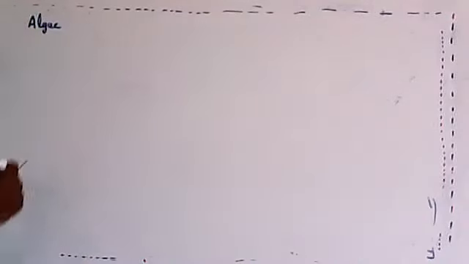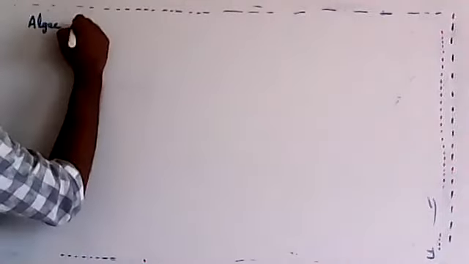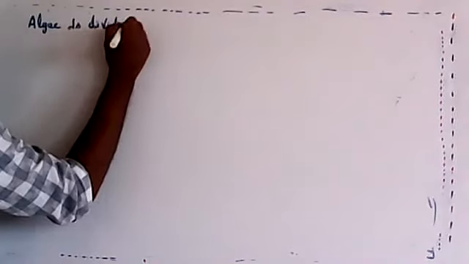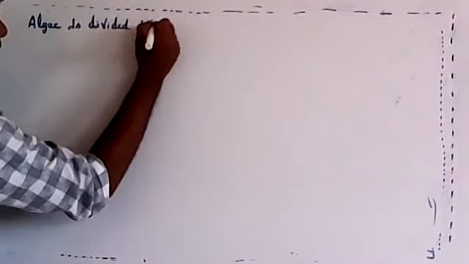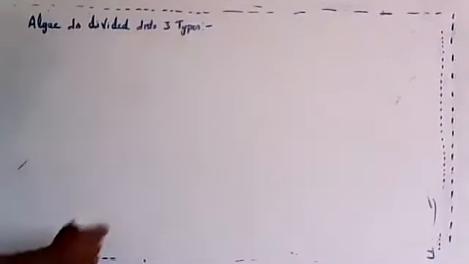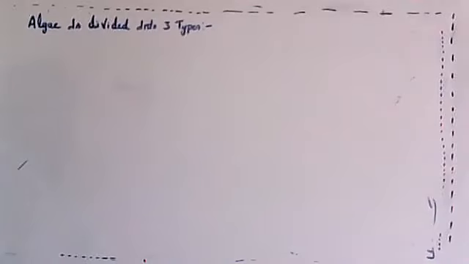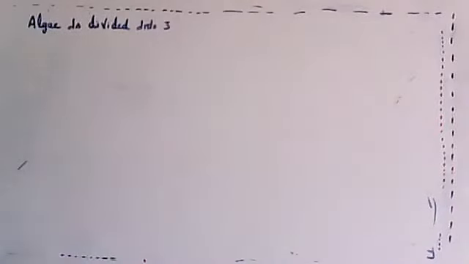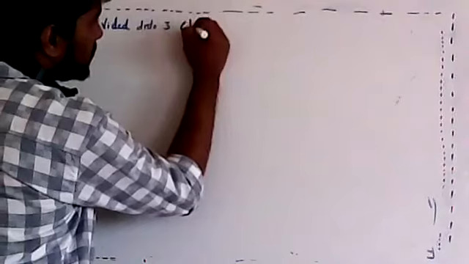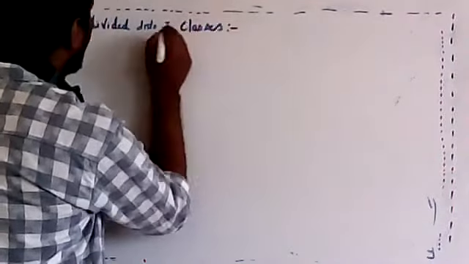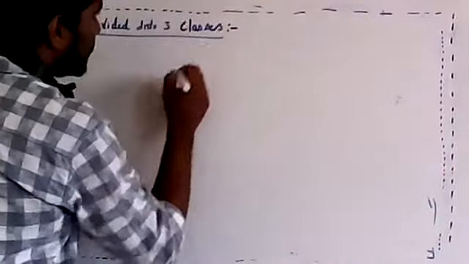Algae division. Algae is divided into three classes, not types. Three classes. Now that the characters of algae are over, we'll see what different kinds of algae are present. It is divided into three classes.